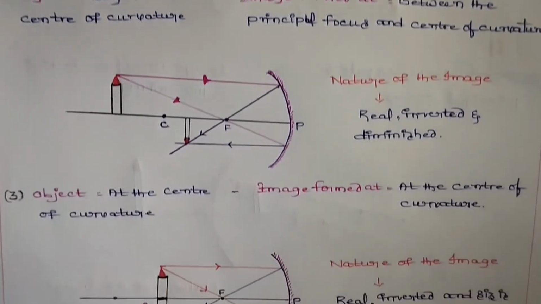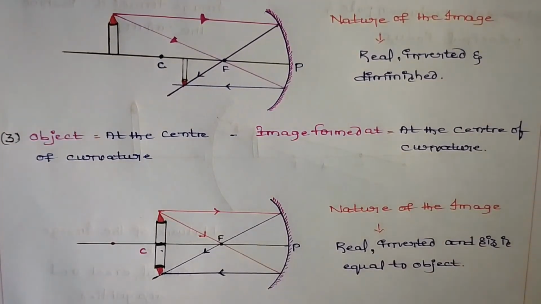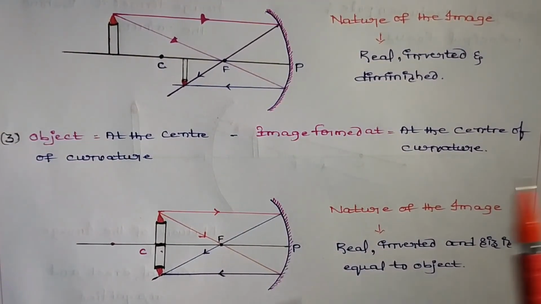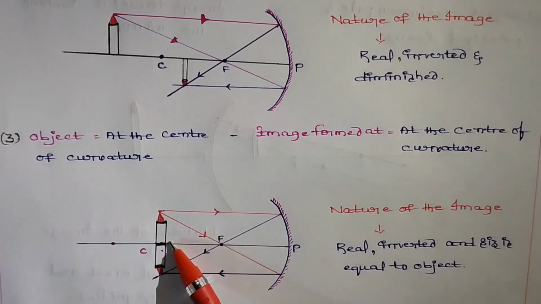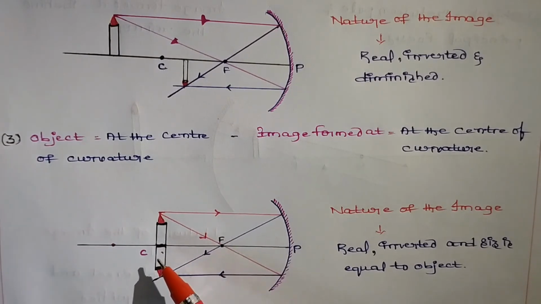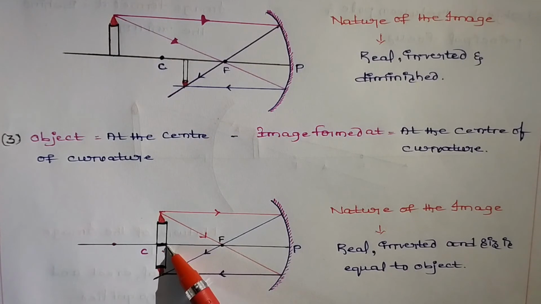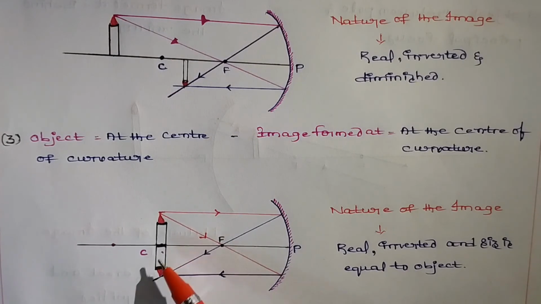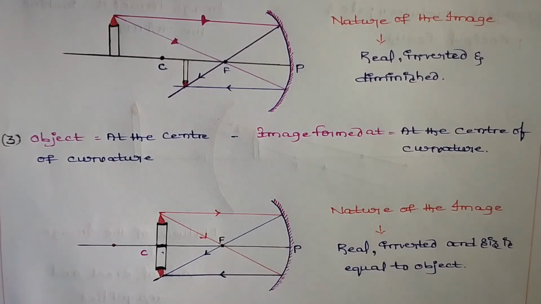Next, in another case, this is a special case: if the object is placed at the center of curvature, what will we get? At the center of curvature only, we will get the image, because anytime the object is located at the center of curvature, the image will be located at the center of curvature as well.